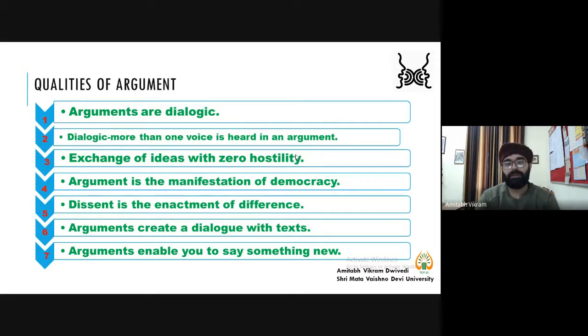You need to do a bit of introspection whether I am saying something new or not. So all these seven points, you need to keep in mind. These are checkpoints. Once you write something, once you develop an argument, you need to tick one by one whether these things are there or not.